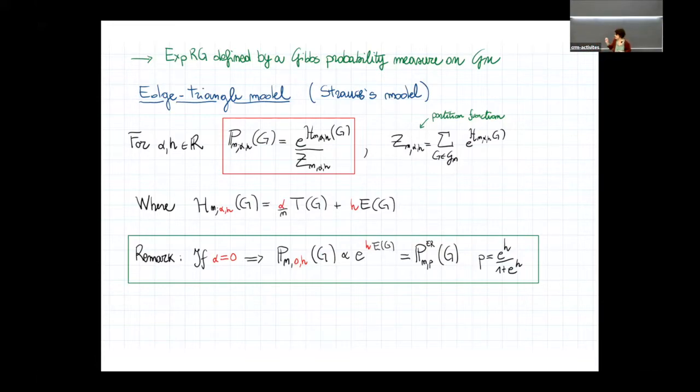Let me stress that in general, the family of exponential random graphs is classically defined by using homomorphism densities. For this talk, there's no need to enter into this generality, which would force me to give a lot of definitions. But let me stress that this Hamiltonian corresponds precisely to the representation with the homomorphism density. It's precisely the same. Fine.